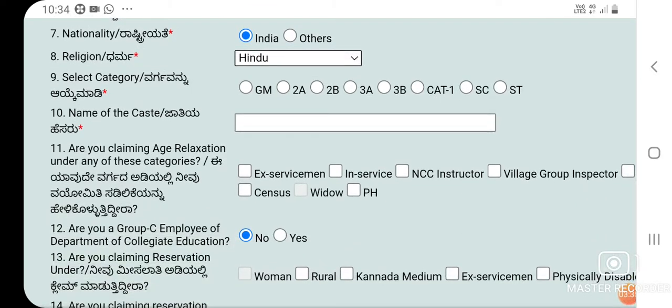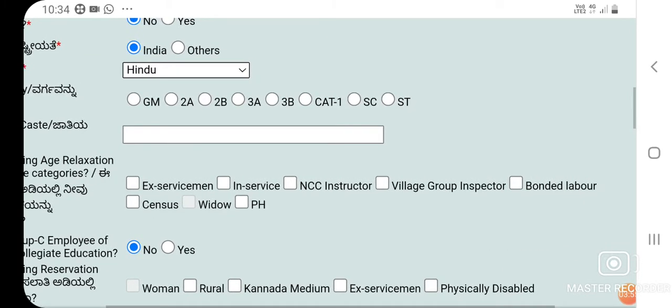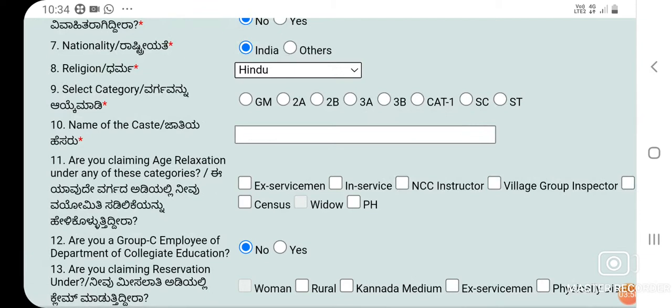The 11th field is if you are claiming the age relaxation. So under which category you belong, whether you are an ex-serviceman or in service, NSS instructor or village group inspector, census, or physically handicapped, bonded labor, etc. If you belong to more than one category, you may choose more than one category in the 11th field.